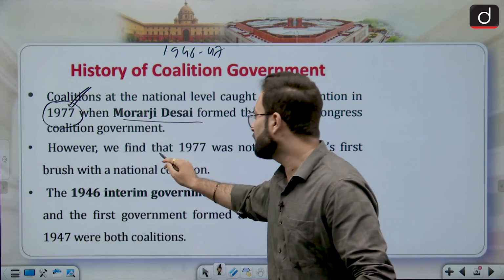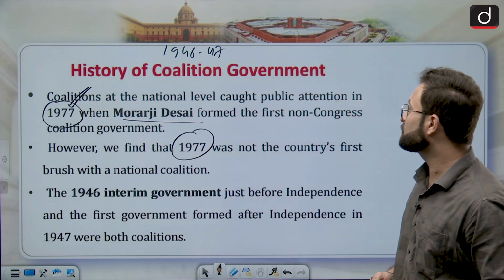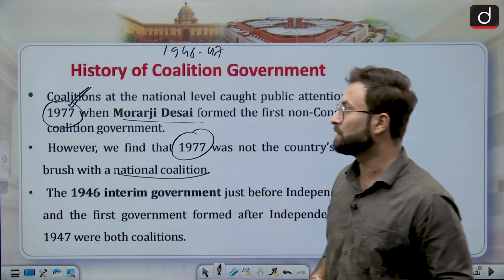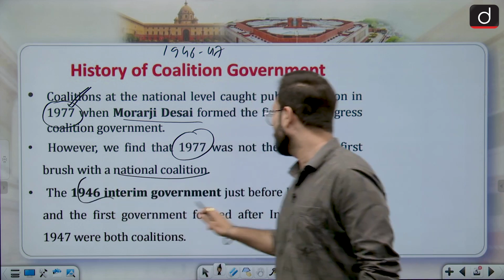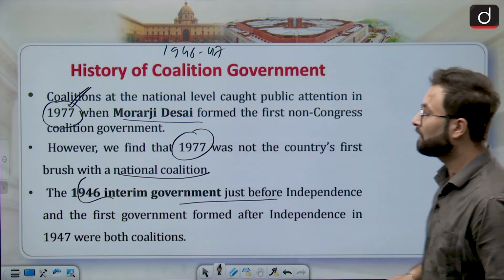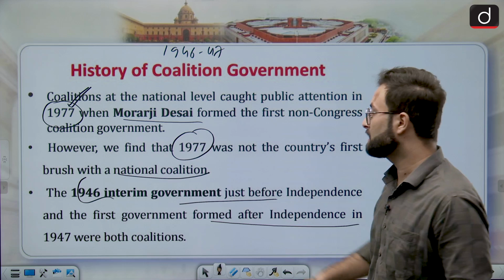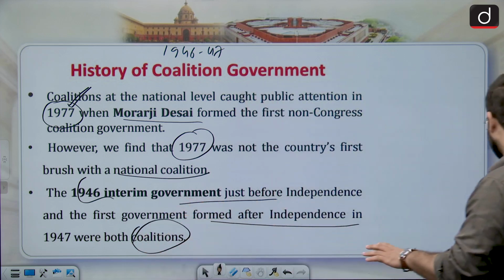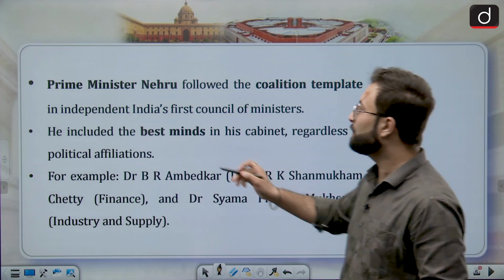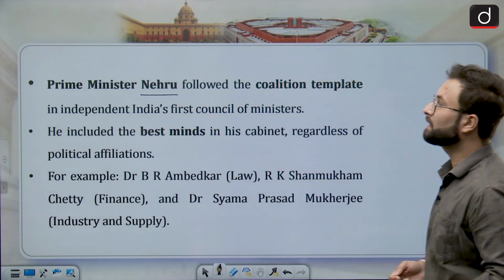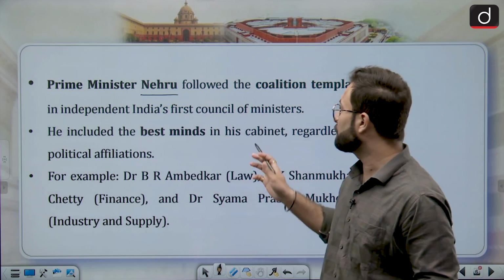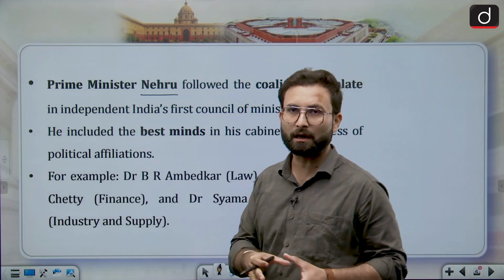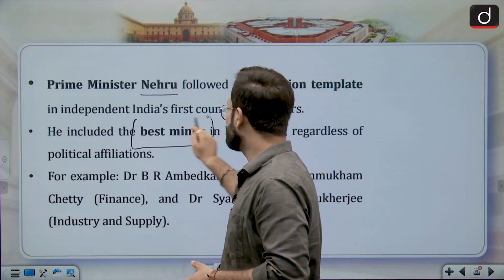However, we find that 1977 was not the country's first brush with coalition government. As I told you, the 1946 interim government just before independence and the first government formed after independence in 1947 were both coalition governments. Now, the reason was totally different at that point of time, because Prime Minister Nehru followed the coalition template in independent India's first Council of Ministers. He was of the opinion that the best minds should be in the Council of Ministers. That was the intention behind it.